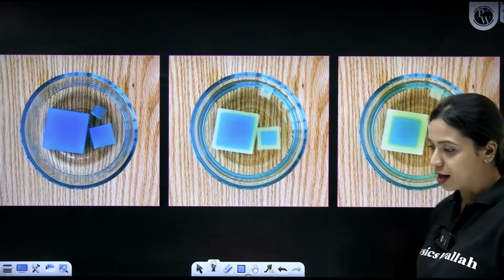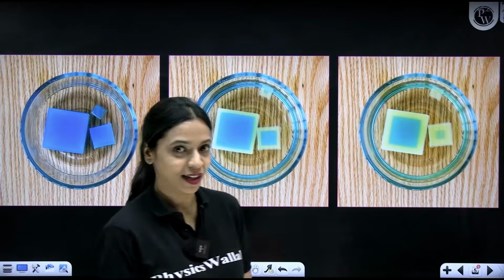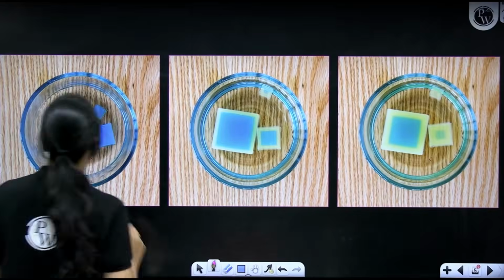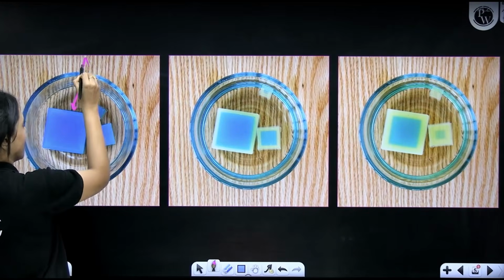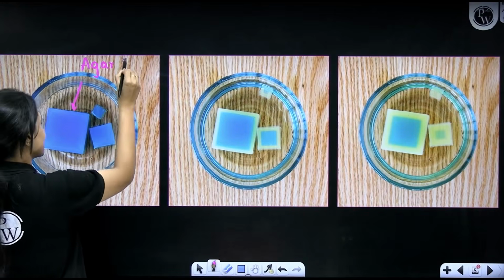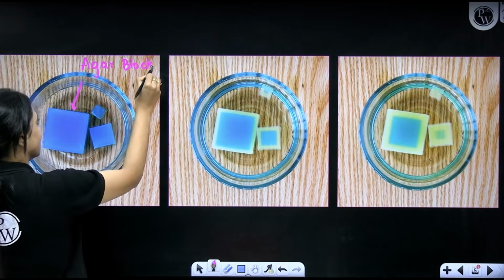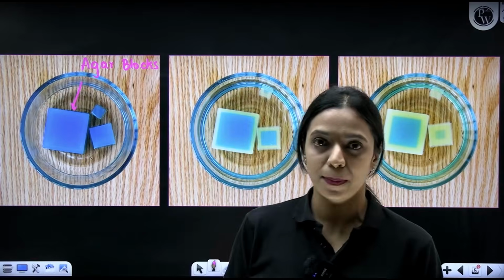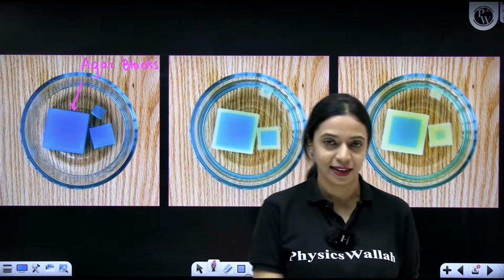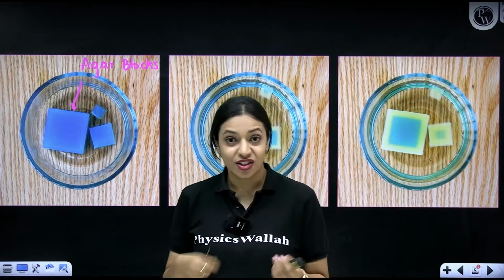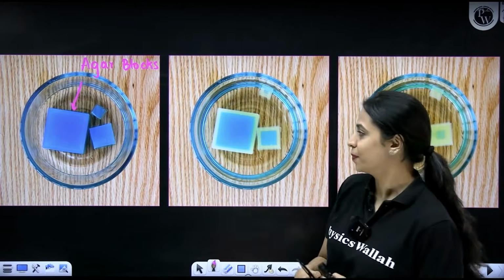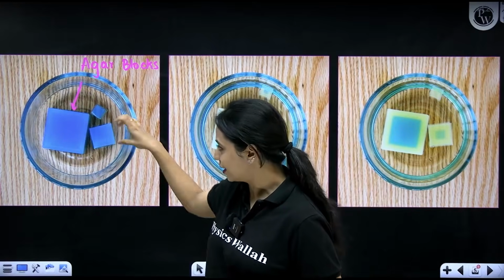To help you understand how this works, I'll give you a very simple analogy. What you're looking at in this picture are 3 agar blocks. Okay, so these are agar blocks. You know what agar is? Agar is a sort of hydrocolloid that we obtain from marine algae, like red algae, that's used in your jellies and sometimes tarts, ice creams and all of that. So we have made 3 different